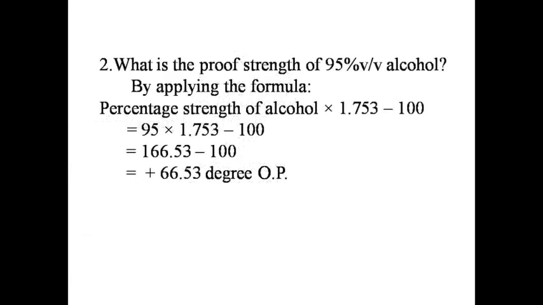Next, what is the proof strength of 95% volume by volume alcohol? By applying the formula percentage strength of alcohol multiplied by 1.753 minus 100, we can calculate the 95% volume by volume alcohol into proof strength.